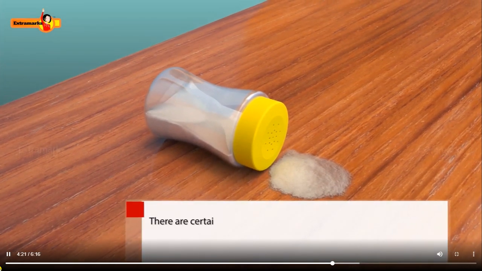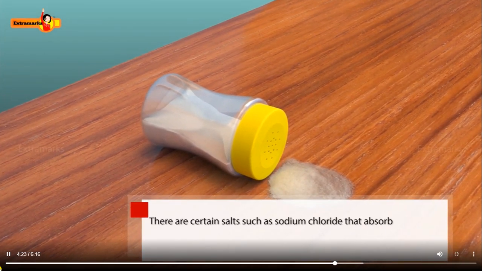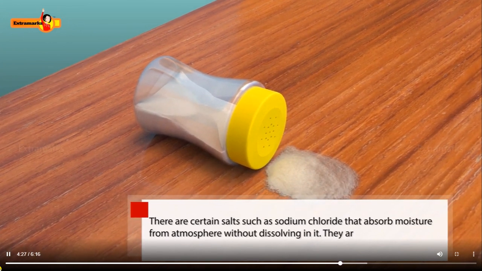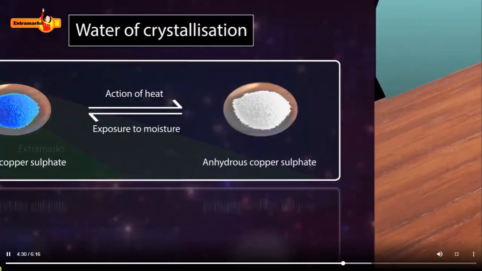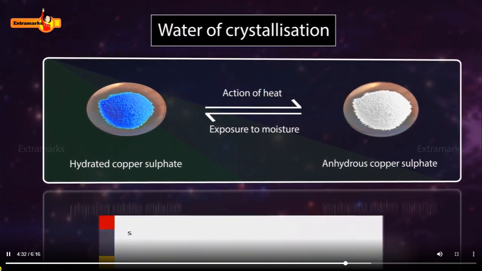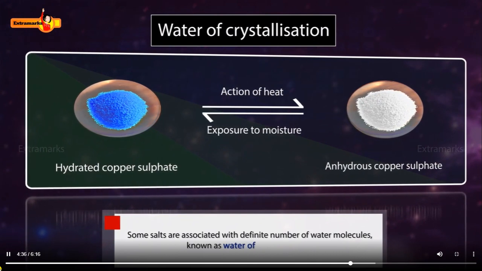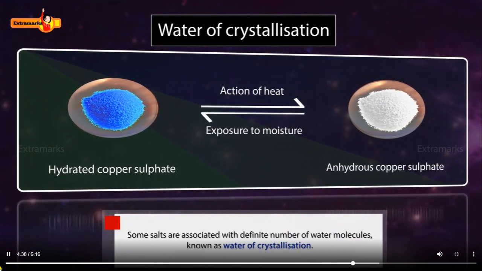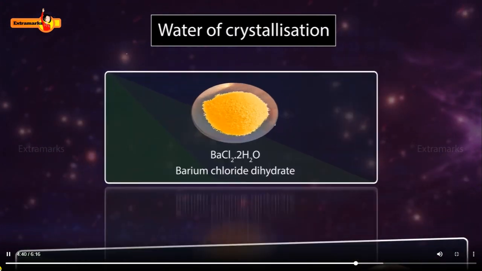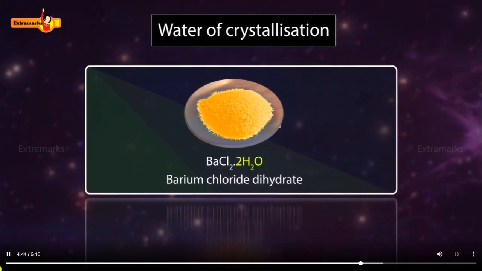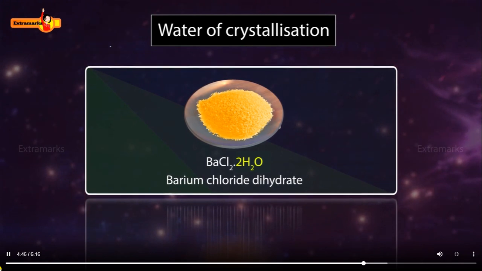There are certain salts such as sodium chloride that absorb moisture from atmosphere without dissolving in it. They are termed as hygroscopic salts. On the other hand, there are some salts which are associated with definite number of water molecules known as water of crystallization. For example, 2 molecules of water are associated with a molecule of barium chloride dihydrate.